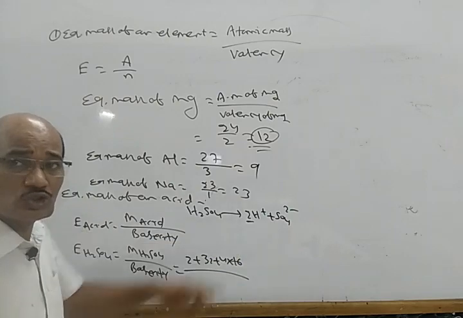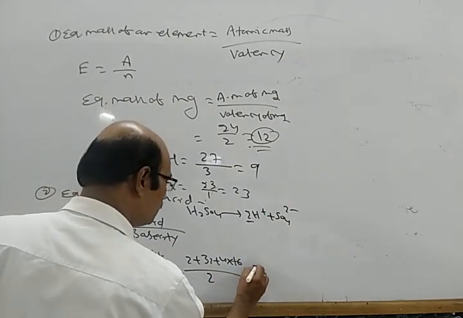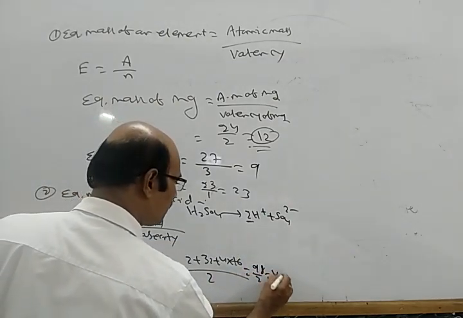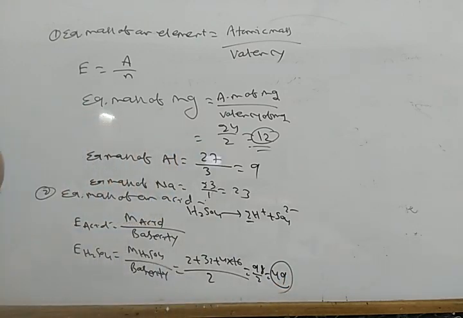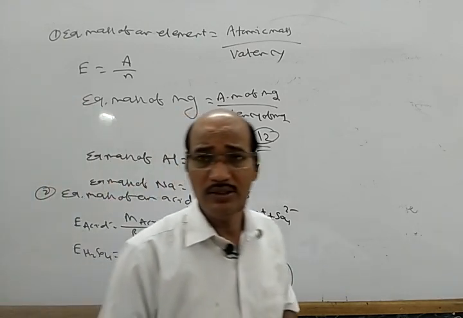So 98 by 2 equals 49. So 49 is the equivalent mass of the acid H2SO4. Similarly, we can determine other acids.